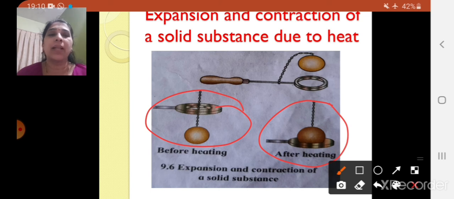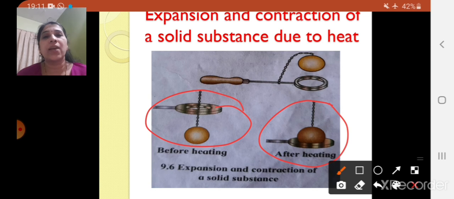Once you heat the metal ball, what will happen? It gets expanded, and expanded means it becomes bigger, right? That's the reason it cannot pass through the metal ring, and then once it comes back to the original position at room temperature, it will again pass through the metal ring because it contracts on cooling, right? Again it will come back to the original position. So solid substances expand on heating and contract on cooling, right? So this was about the expansion and contraction of a solid substance due to heat.